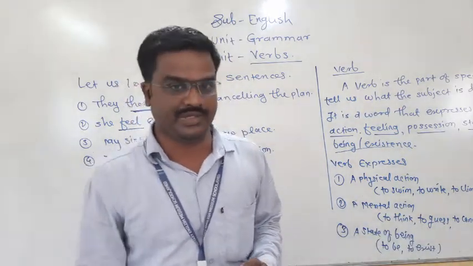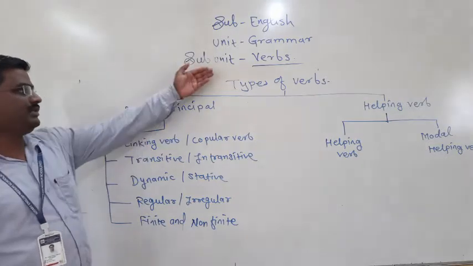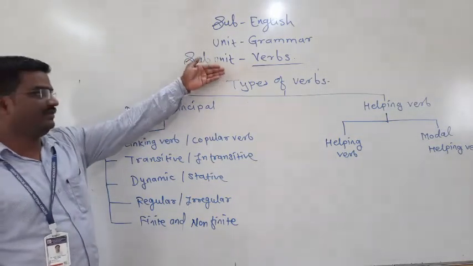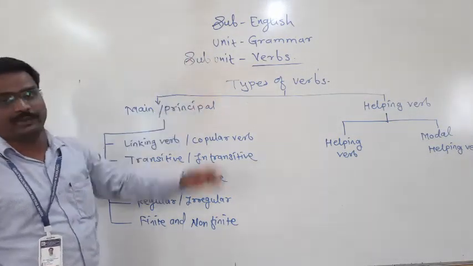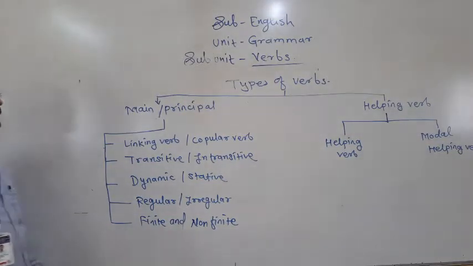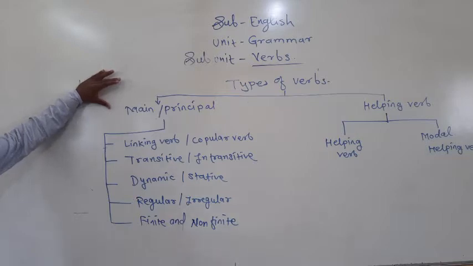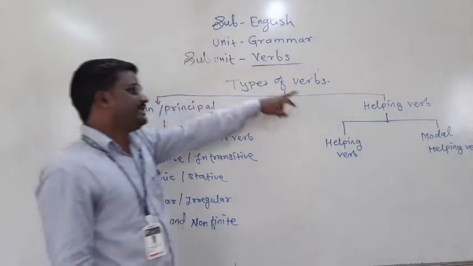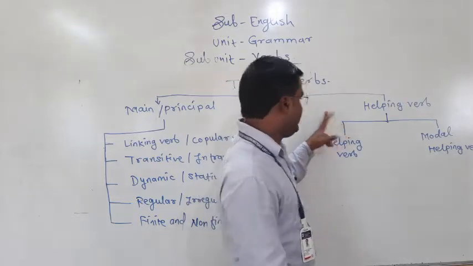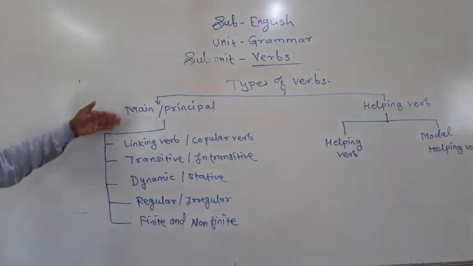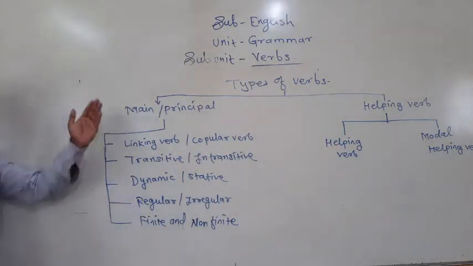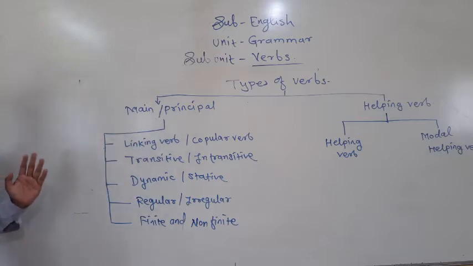Let's discuss it. Okay friends, after discussing the meaning of verbs, we turn towards the types of verbs. What are the different types of verbs? Actually, verbs are divided into two types: main verb, or we may say principal verb, as well as helping verb. These are the two basic types, and main verbs and helping verbs are also divided into different sub-types.